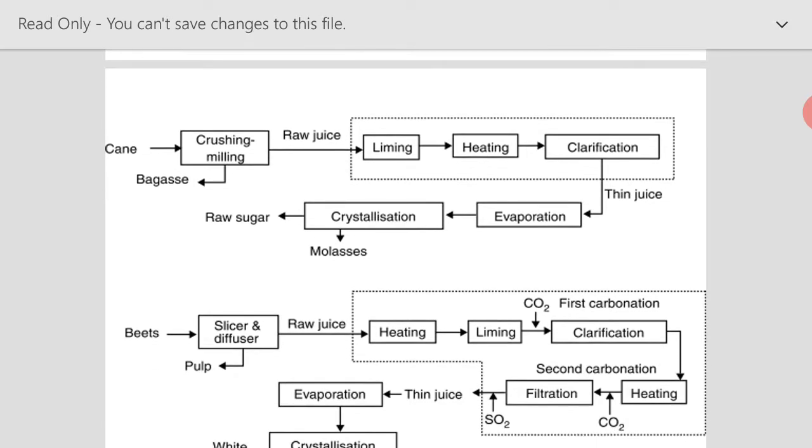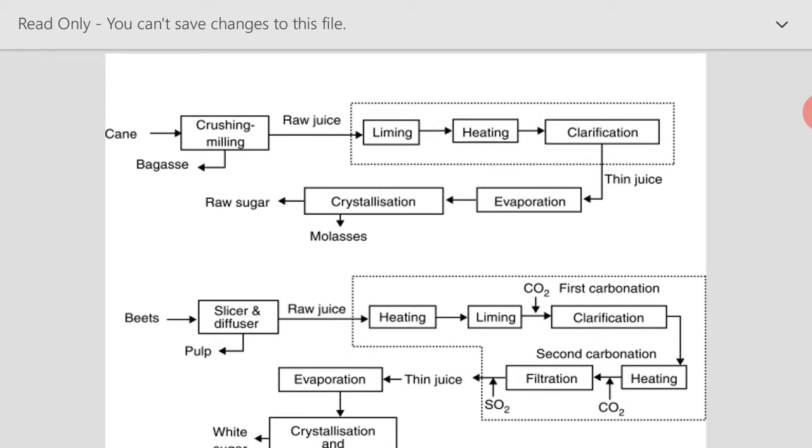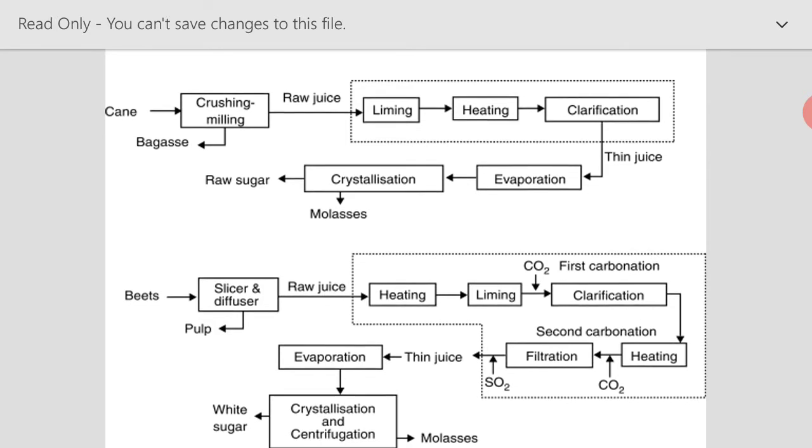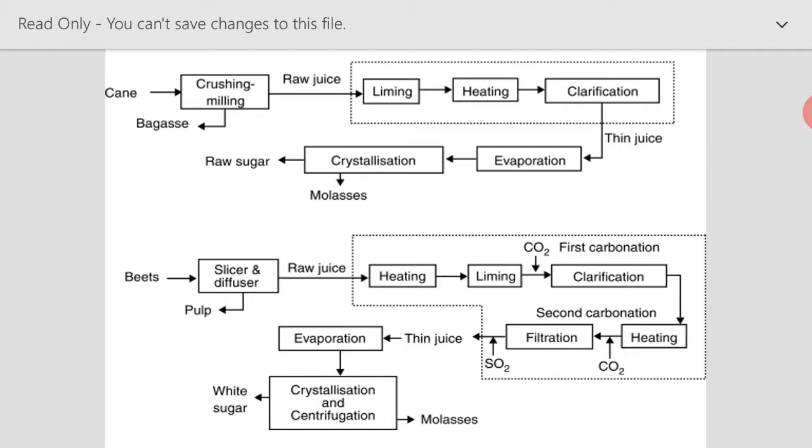So as we all know, sugar can be manufactured from sugar cane, but there is an interesting fact that sugar can also be manufactured from beets. This flowchart shows how sugar can be manufactured both from cane as well as beets. In the case of cane, the sugar cane will first be taken to the crushing and milling unit, and the residue from this is your bagasse, which will be taken for power production. The raw juice will be subjected to liming, heating and clarification where all the impurities will be removed. Then this thin juice will be passed on to the evaporation and crystallization units, and finally you will get your raw sugar.